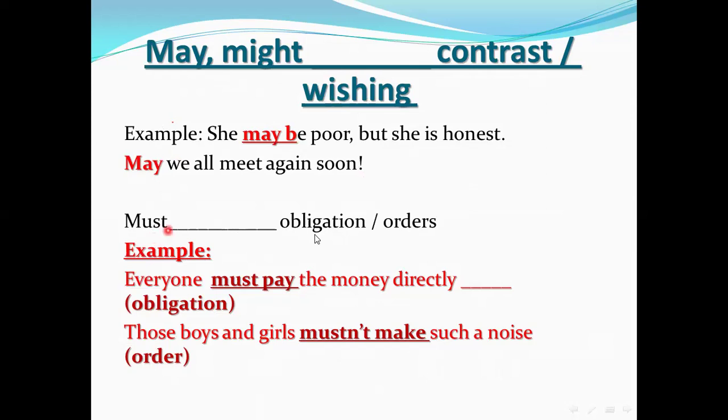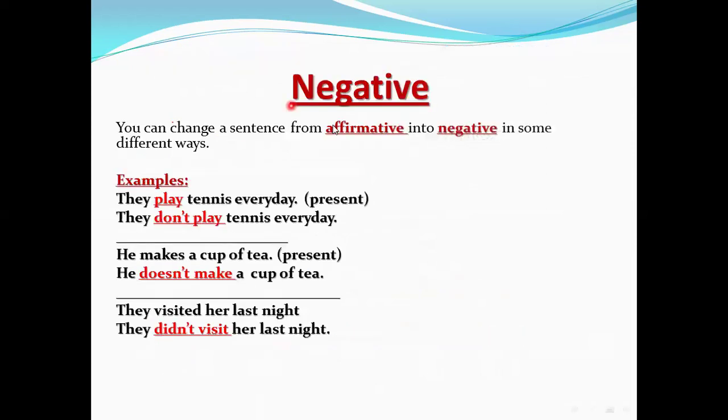Must is used here for obligations and orders. Everyone must pay the money directly. Here is an obligation, must pay. Those boys and girls mustn't make such noise. Here is an order. Here we have the negative form.